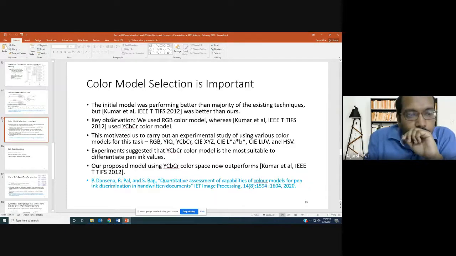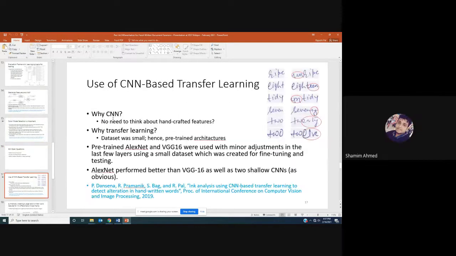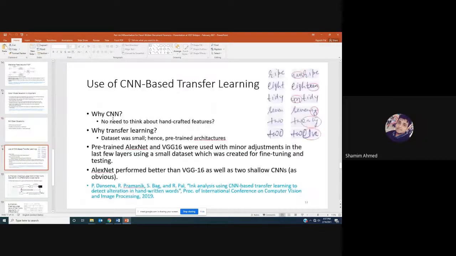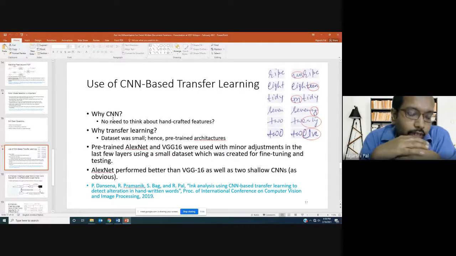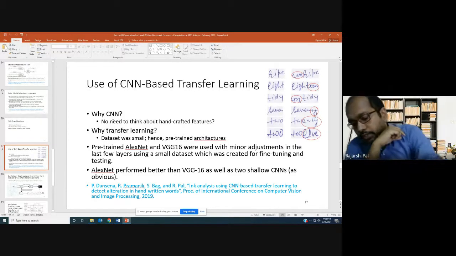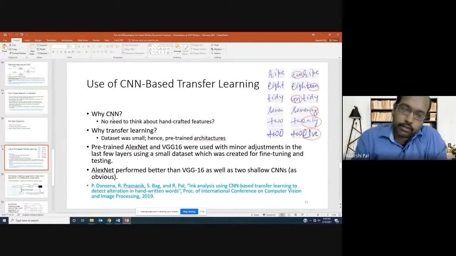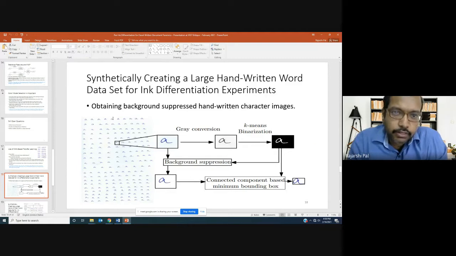And sir, didn't you use data augmentation and all for extending the data set? Yes, that is in my next slide actually. Initially we did this experiment on the small data set and got some result.